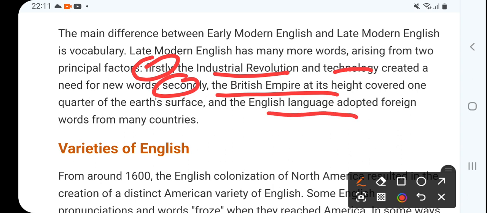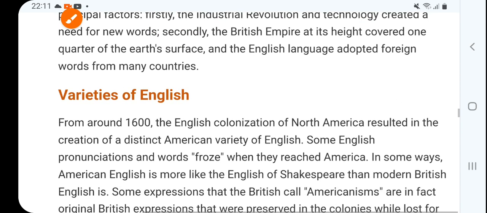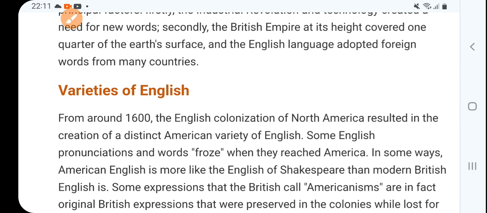English is not pure English; many new or foreign words have been incorporated. So this is the history of the English language. Very superficially we discuss it, but this is the base.